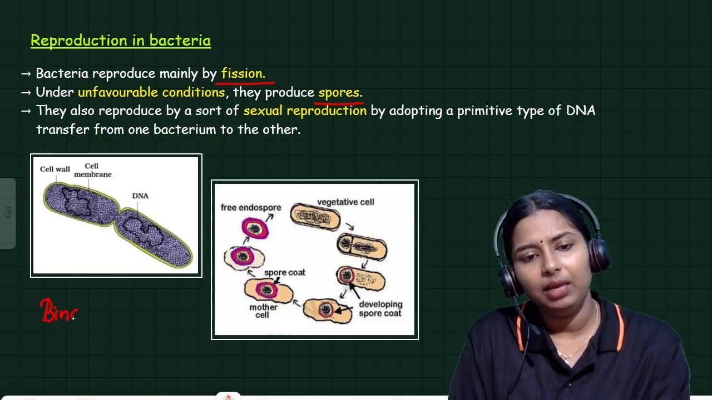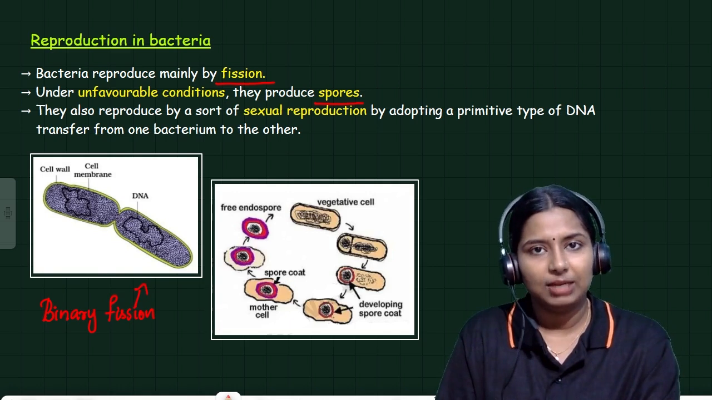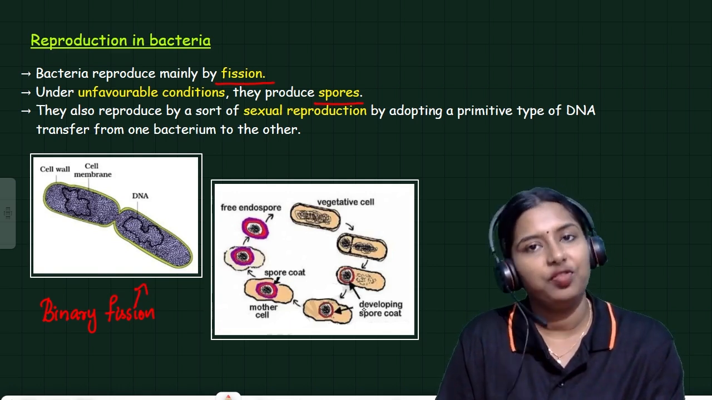What do you mean by bi? Bi means two. So what is binary fission? One bacteria is divided into two. This is a picture of binary fission.